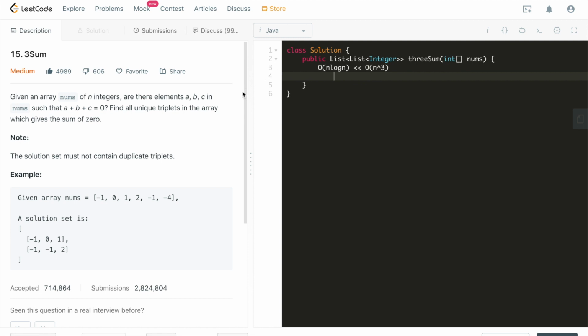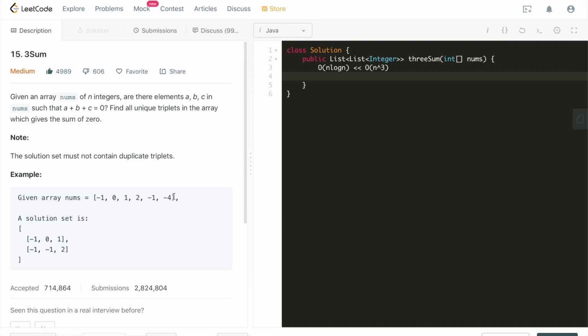We can have a 2-layer nested loop. That's it, right? Basically, we have 3 pointers. One pointer is going to be at the very beginning, and then move towards the right, and then we have the other 2 pointers, which will be a little bit different, especially the third pointer. The second pointer is going to be the first pointer plus 1, but the third pointer, we're going to move that from the very right end, right?